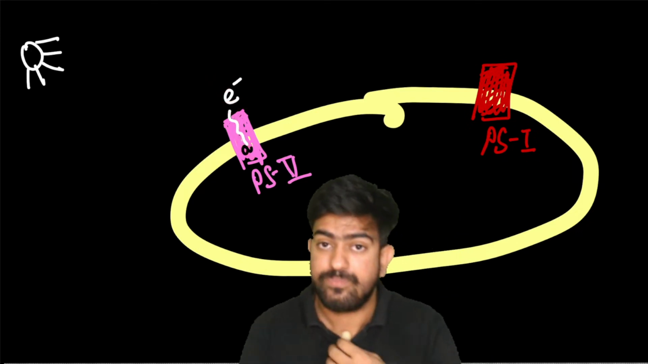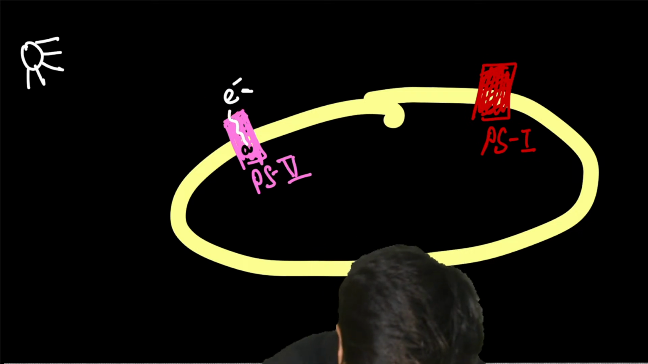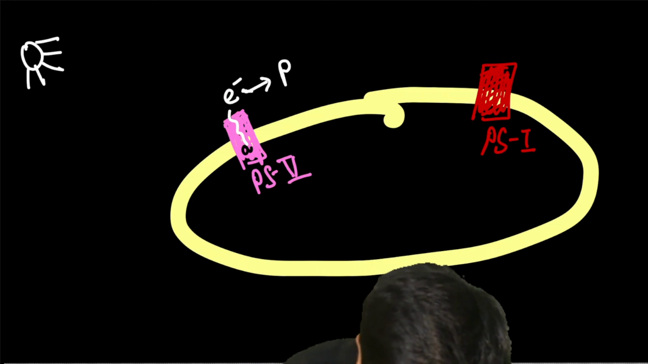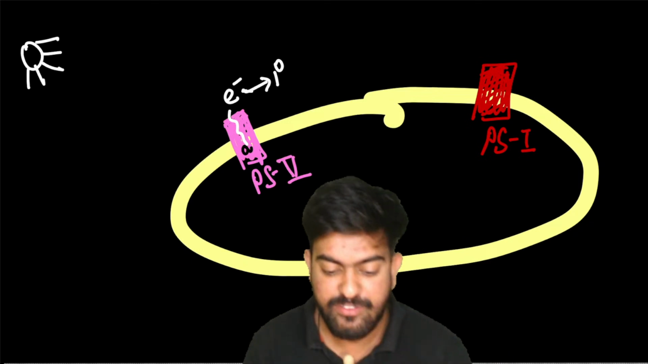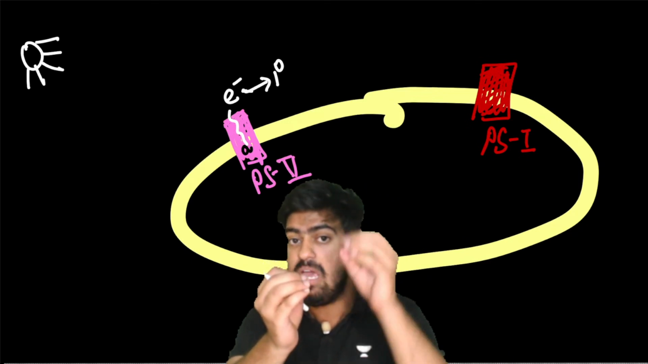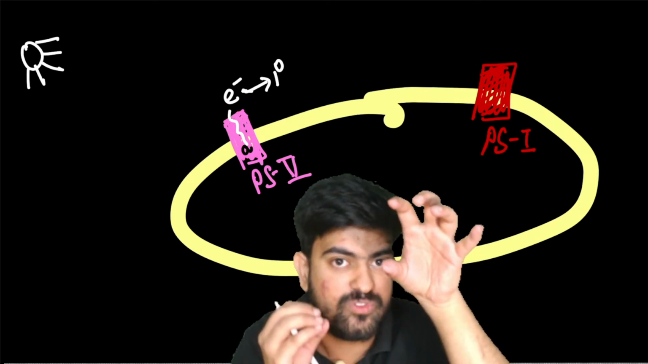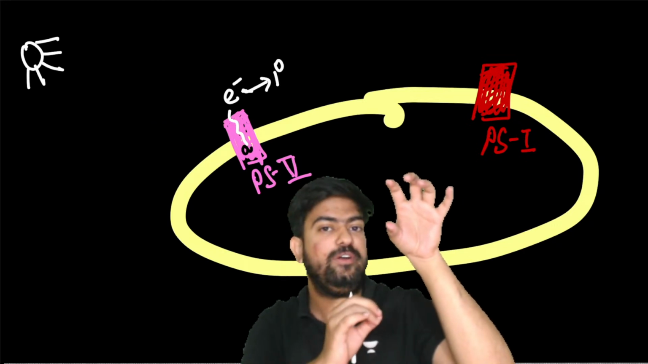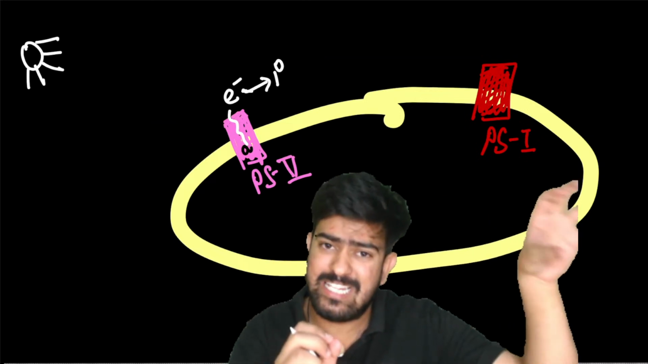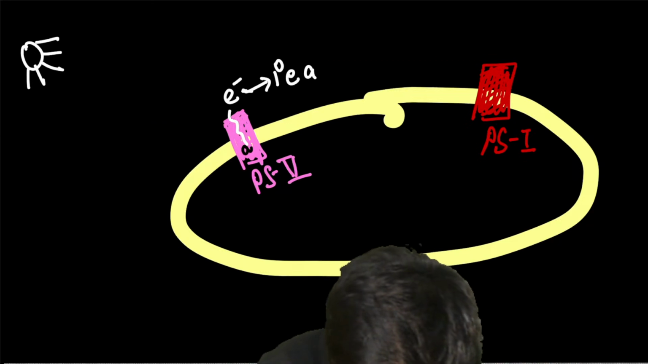But this electron found a home, which was the primary electron acceptor. The name for this is pheophytin. So very firstly, after coming out from chlorophyll A, it has gone to pheophytin. Pheophytin is the primary electron acceptor. It is the first one that has accepted the electron from chlorophyll A.